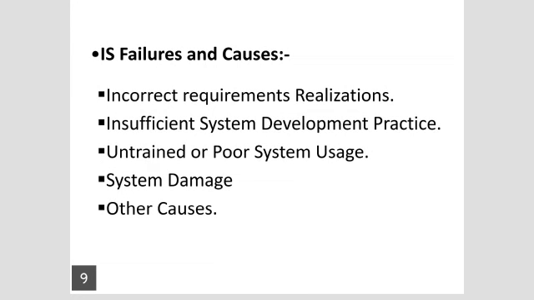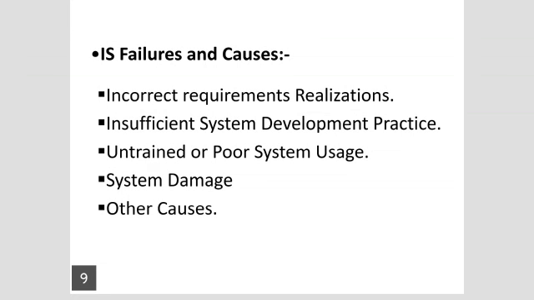There are other causes as well. They refer to unforeseen situations such as network failure, network congestion, improper electricity support, and inefficient backup of the system that can result in system failure.